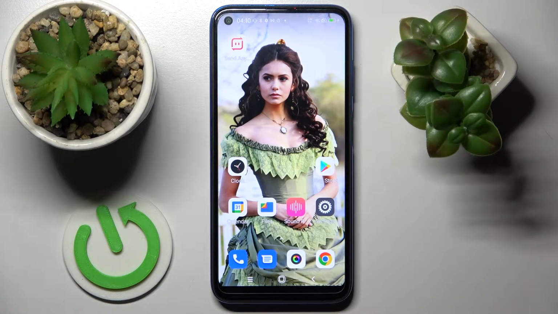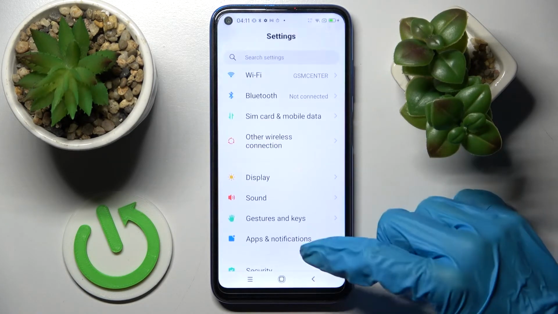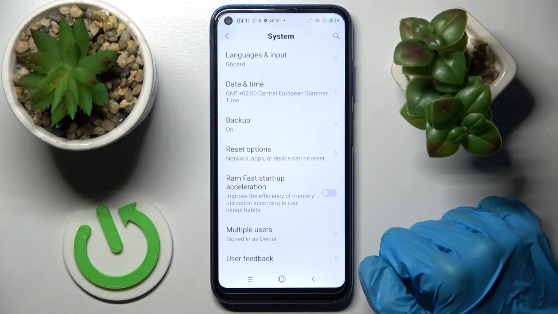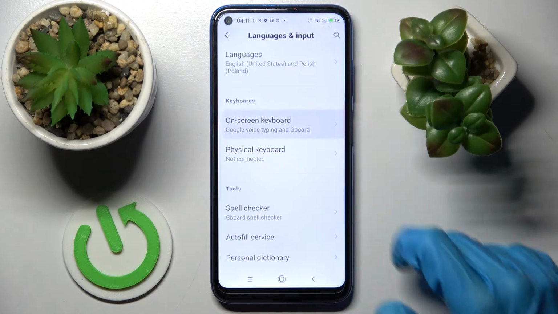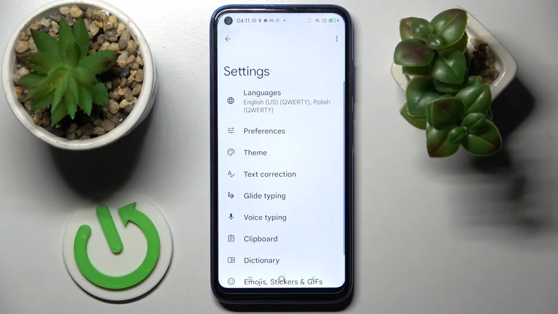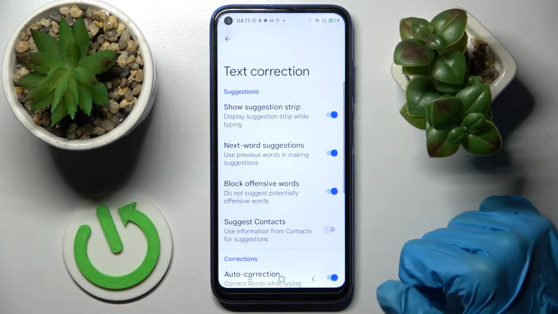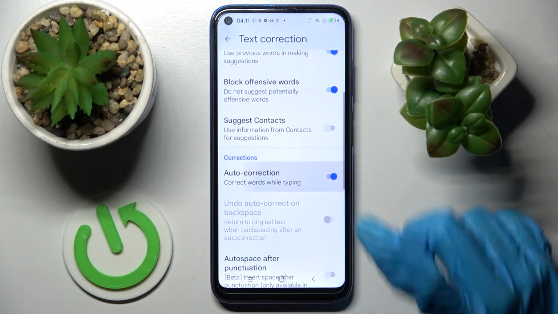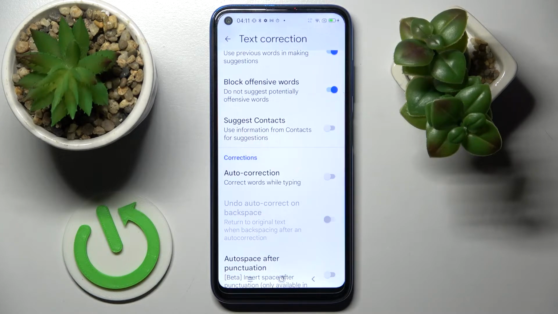In front of me is Blackview A90, and today I would like to show you how you can switch on or off autocorrection on this device. Firstly, go into Settings, scroll down and tap on System. Now select Languages and Input, on-screen keyboard and the keyboard. After that, you need to tap on Text Correction, scroll down and tap on this switcher next to autocorrection. As you can see, after that, autocorrection is off. If you wish to turn it back on, just click on this same switcher.